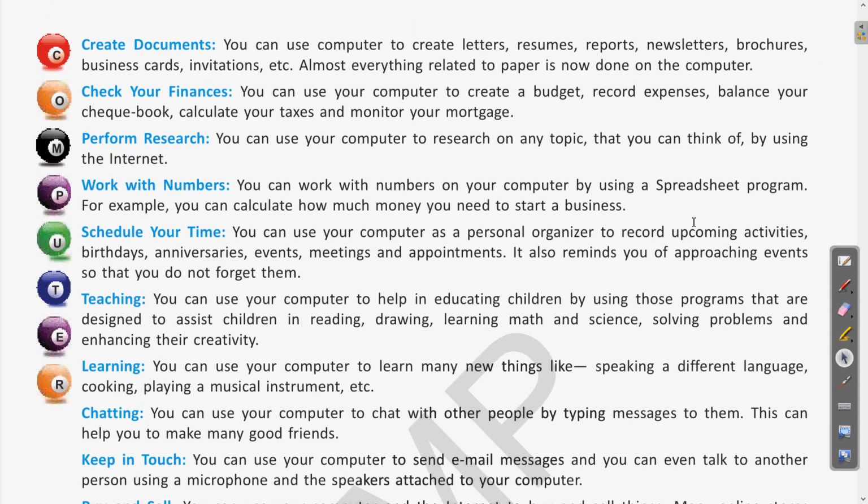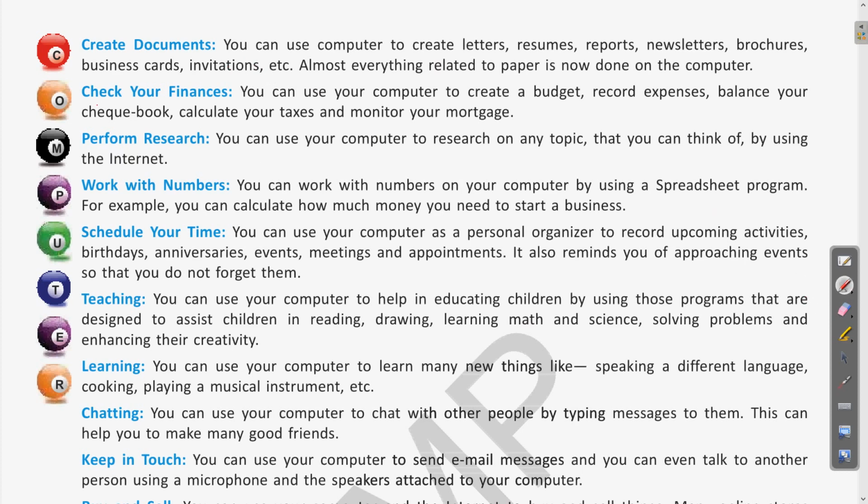Now next we will see what are the different things which we can do with the help of a computer. This is quite easy, you can read yourself, but for the sake of convenience I will read some of these. First is create documents. By using the computer you can create letters, resume, reports, brochures, business cards, invitations. All these types of documents are very easy to create using the computer. Which software can we use? For example, MS Word, the word processing software. There are various other word processing software, so MS Word is one of them. All these documents can be created using the computer and different software.